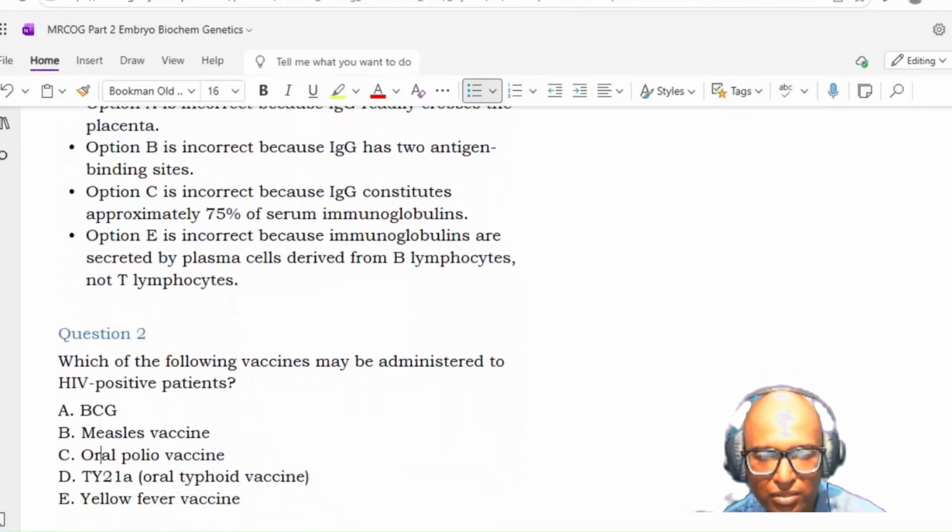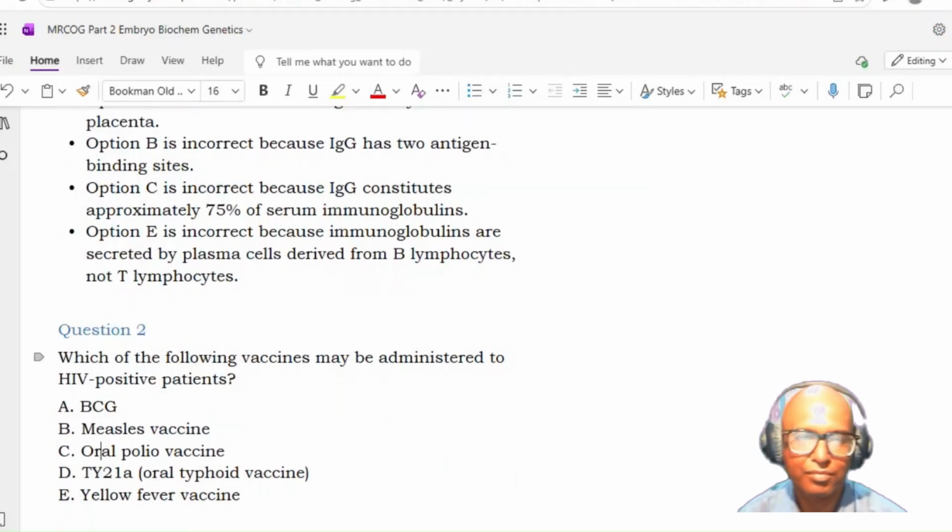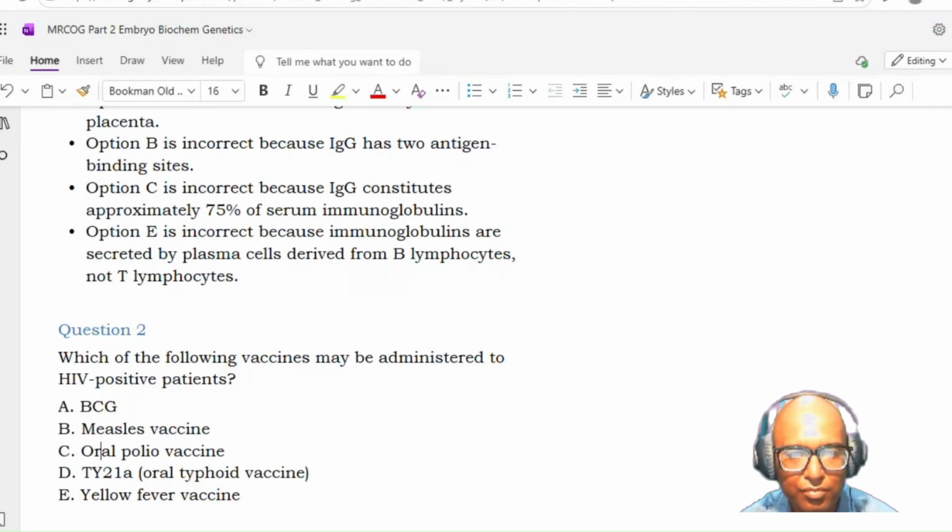Next question. Which of the following vaccines may be administered to an HIV positive patient? BCG, measles vaccine, oral polio vaccine, oral typhoid vaccine, yellow fever vaccine. Oral typhoid vaccine, sir. Option D.